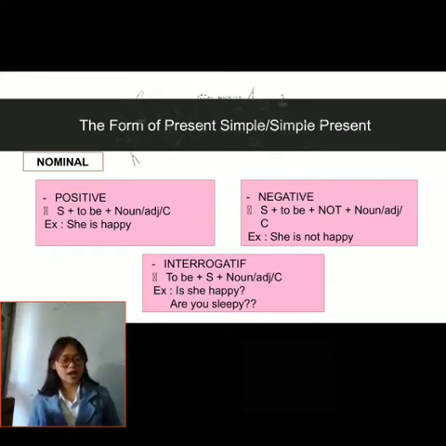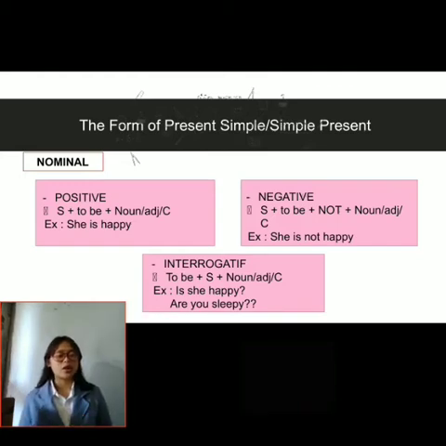We are not tired. And the last one is to make an interrogative sentence. The form is to be plus subject plus noun or adjective or complement. For example, is she happy? Or are you sleepy? And so on. So, what distinguishes these two types of formula is the use of to be. In verbal, there is a verb in every form, but without to be. Then in nominal, there is a to be, but without verb.